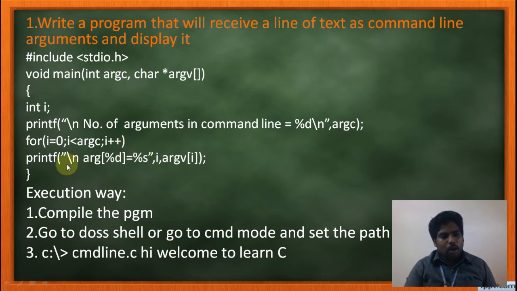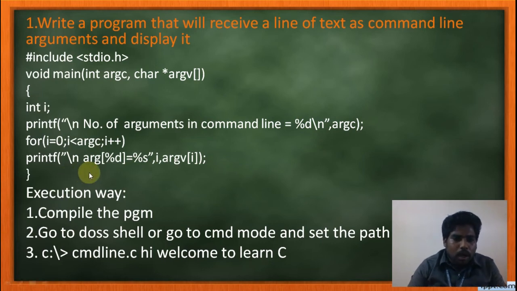Now the argument vector is an array, right? So its starting position is 0. I want to print each and every argument you passed. So starting from position 0, I equal to 0; i less than argument counter. Now the argument counter value is 6, so 0 to 5 it will work.